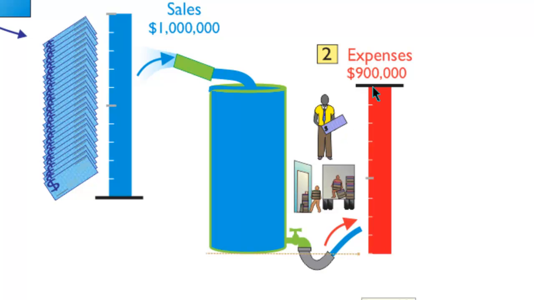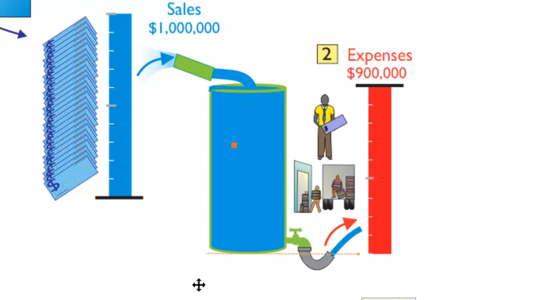And we can see that the red bar here of expenses is nearly as big as this blue bar of the money coming in. In fact, in expenses, we've got 900,000.